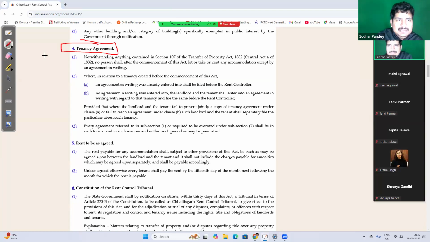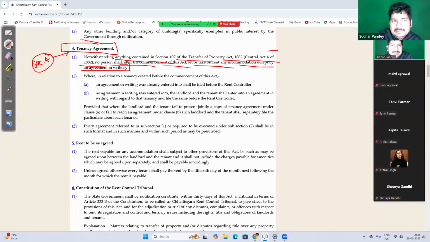What is tenancy agreement? Remember that as per section 4 defines tenancy agreement. Notwithstanding anything contained in section 107 of Transfer of Property Act, Central Act number 4 of 1882, no person shall, after the commencement of this act, take or let or rent any accommodation except by an agreement in writing.